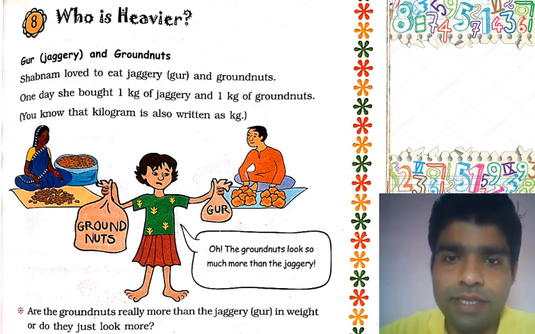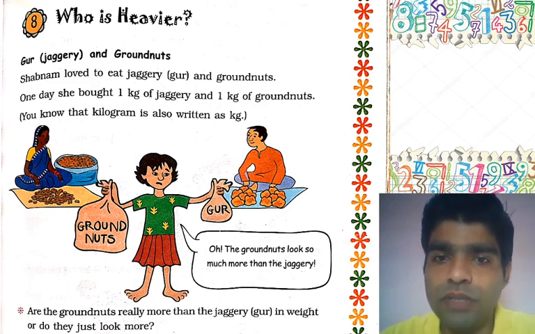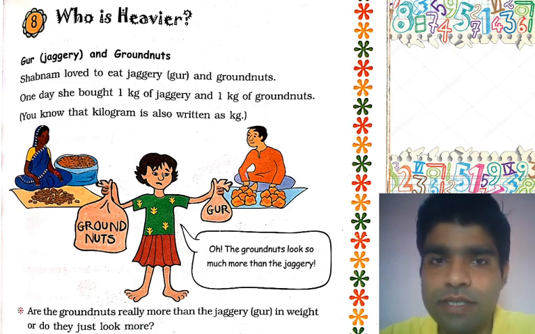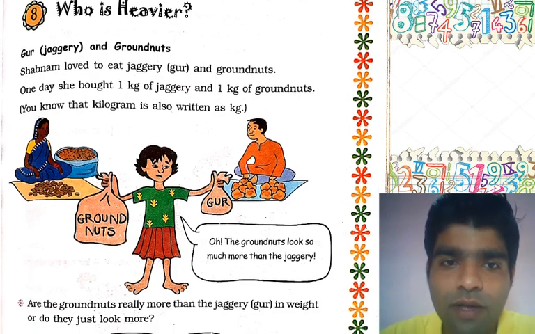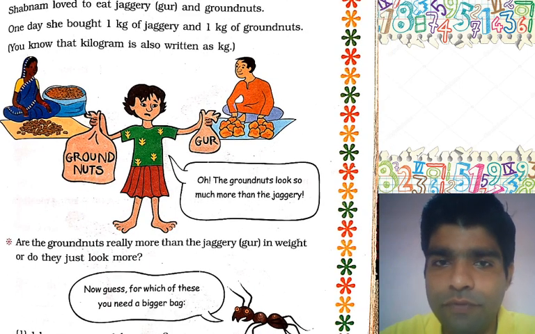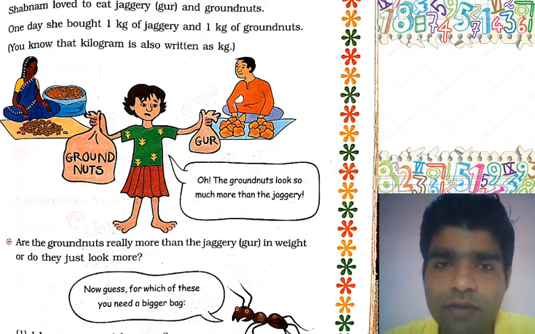Now let's start with the next one. Oh, the groundnut looks so much more than the jaggery. Now see, Shabnam went to purchase 1 kg of jaggery and groundnut. Look at the picture very carefully for better understanding. This is a very beautiful picture of Shabnam purchasing jaggery and groundnuts. From one hand is groundnut, and from the other hand is gur. Now see the picture carefully.